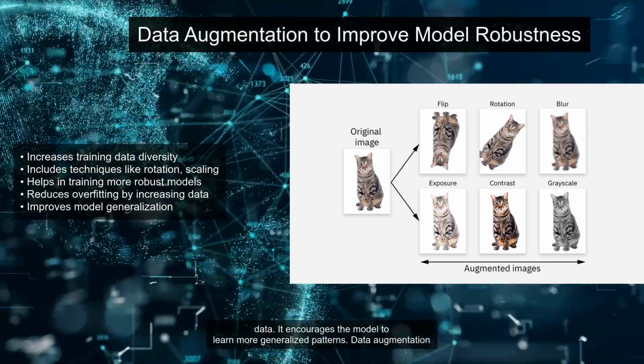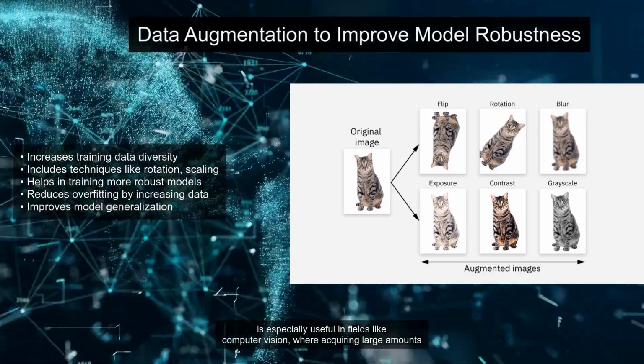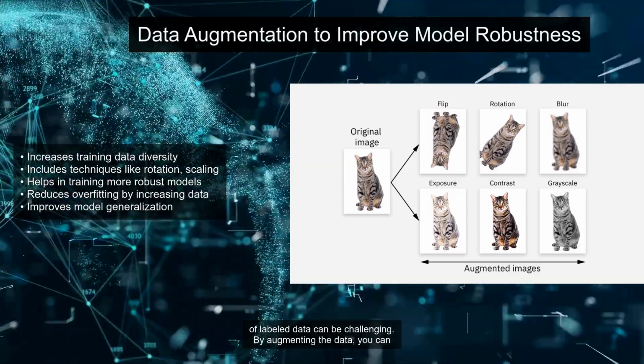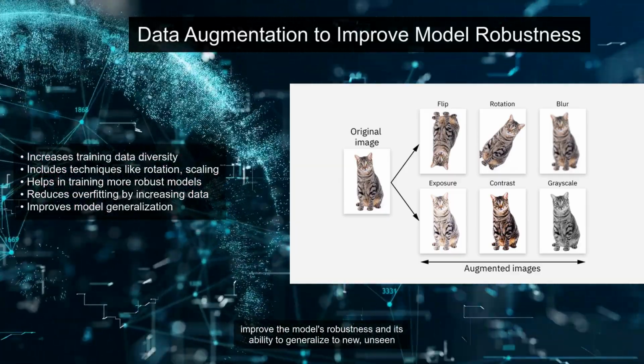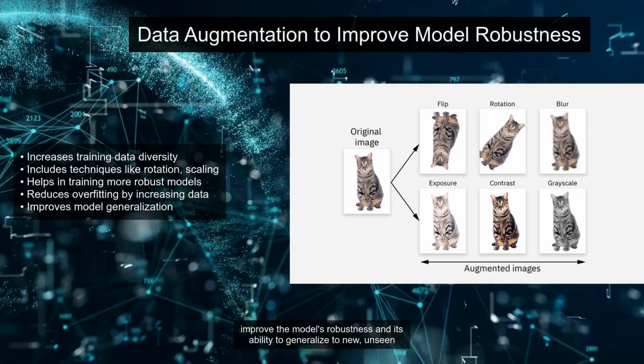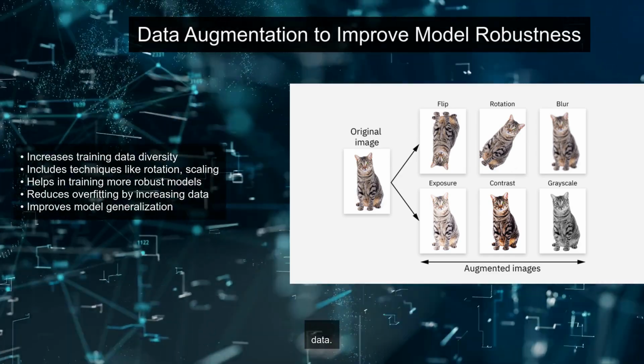It encourages the model to learn more generalized patterns. Data augmentation is especially useful in fields like computer vision, where acquiring large amounts of labeled data can be challenging. By augmenting the data, you can improve the model's robustness and its ability to generalize to new, unseen data.